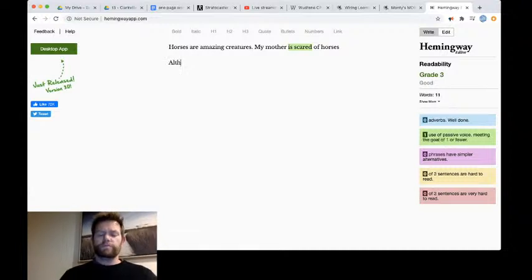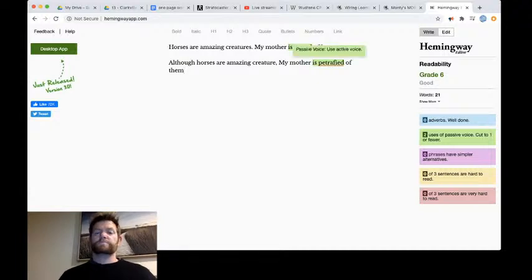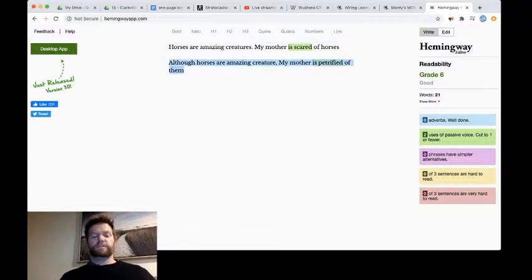So although horses are amazing, my mother is petrified of them. So this, just so we cut this out, I'll just cut, that's the new sentence. Although horses are amazing creatures, my mother is petrified of them. I keep on doing that, missing the S's, that's classic Mr. B.